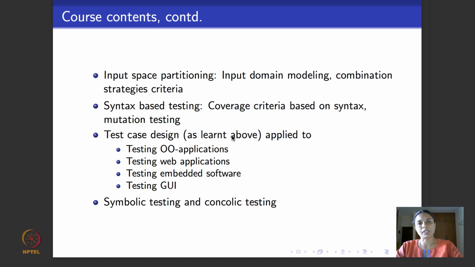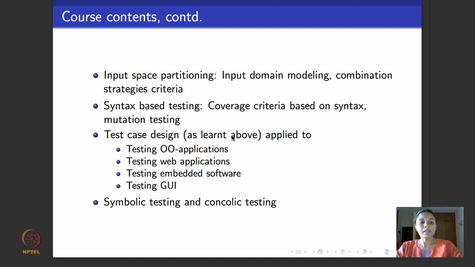After having learned all the test case algorithms as outlined above, we will consider different classes of software like object-oriented applications, web applications, embedded software, and so on. And we'll see how to apply the algorithms and techniques that we learned for designing test cases to be able to test specific aspects of these software.